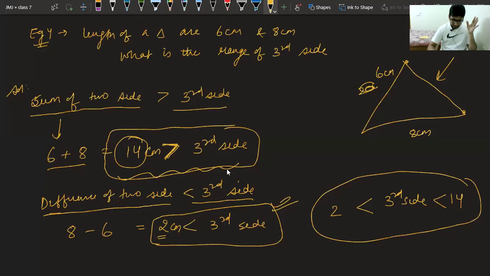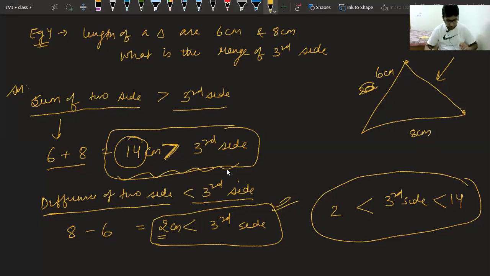Yes, sir, it is same. If it is same, it is not possible. If it is same, then also a triangle is not possible. Okay? Yes, beta Kavish, after this we will see PGT.